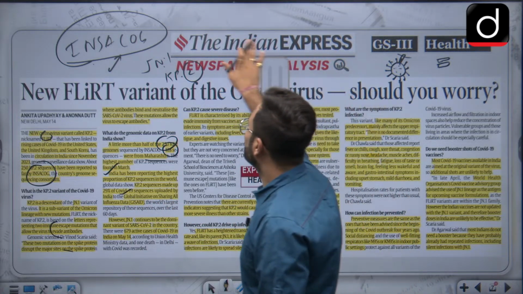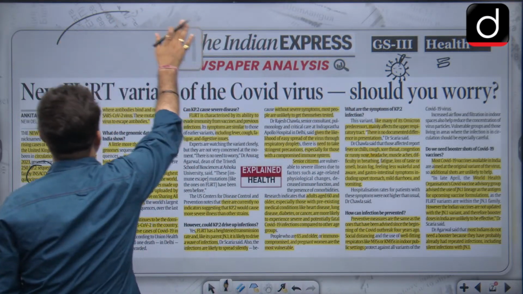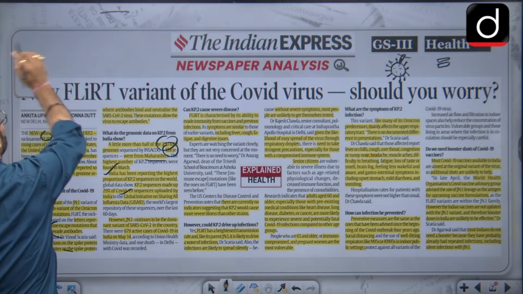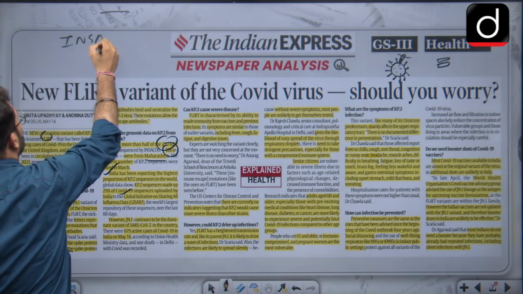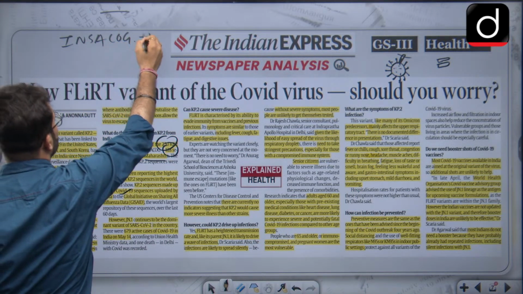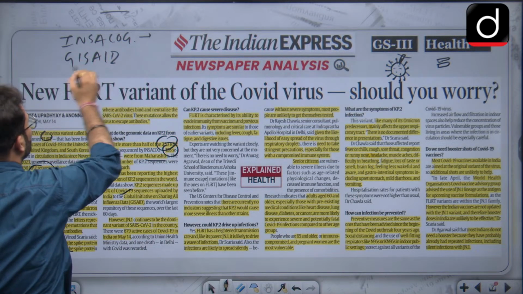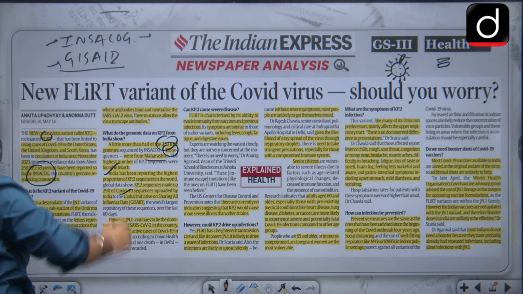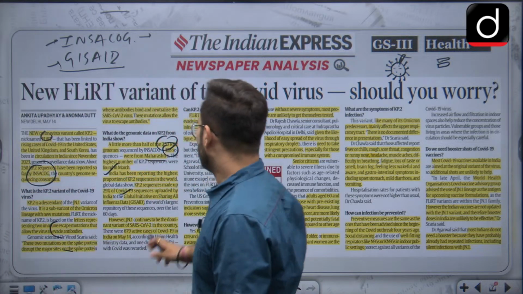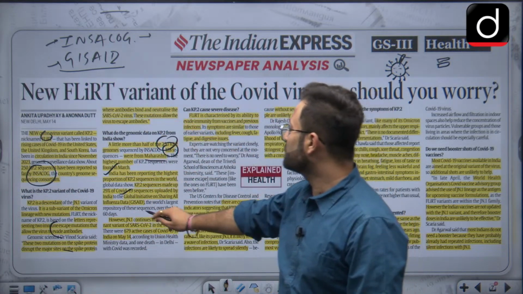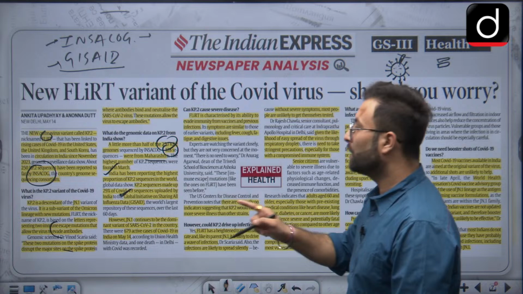Now there are two bodies which you have to remember. One is INSACOG, you will go and read about this, that is your homework, and the second body is GISAID. These two bodies are related to COVID and genome sequencing. When we are talking about GISAID, that is the Global Initiative on Sharing All Influenza Data.